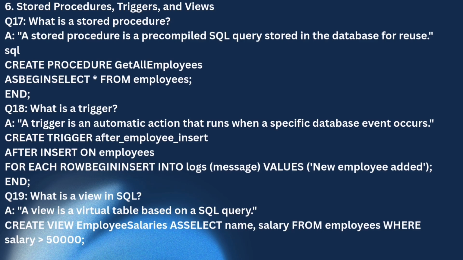Now the next question we have is, what is a trigger? A trigger is an automatic action that runs when a specific database event occurs. And here is the example for that. Create trigger after_employee_insert after insert on employees for each row begin, insert into logs (message) values ('New employee added'), and then end.